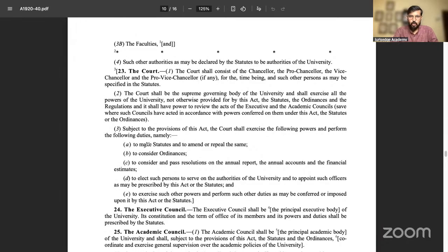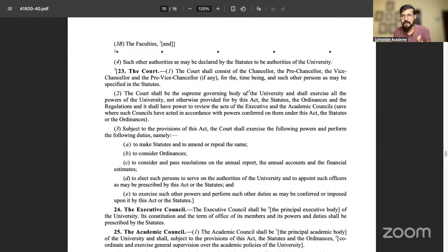Now, this section 23 is the most controversial because it has been changed and chopped every time, in 1951, 1965, 1981. Why has it been changed and chopped all the time? The reason: for any minority institution to be called a minority, administration is the second most important thing.